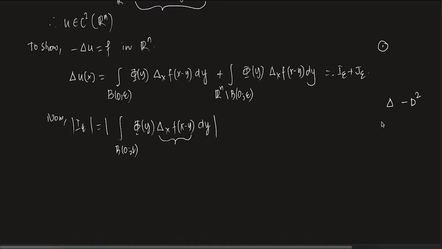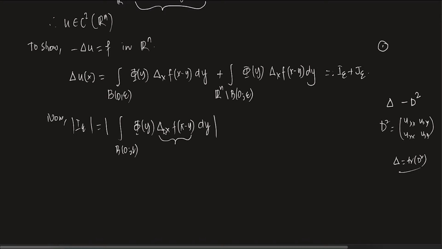If you are confused here, D2 in two variables, just think of it as UXX, UXY, UYX, UYY. And what is delta? Delta is just the sum of these, so basically delta is the trace of D2. Clear? So essentially this delta is just a sum of some coefficients of D2.